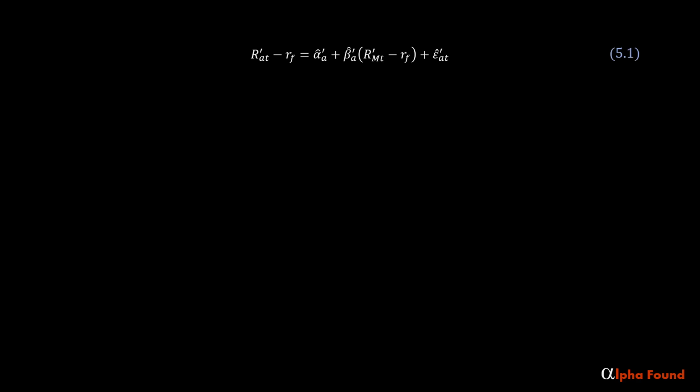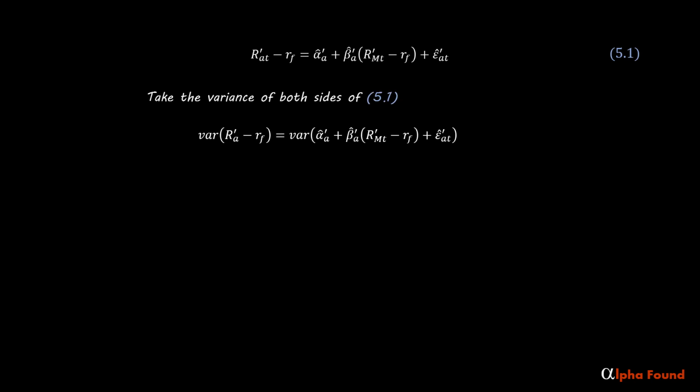In addition to expected returns, we can look at risk. To find the risk of a portfolio, find the variance of the ex post CAPM equation, including the intercept. So we need to take the variance of both sides of equation 5.1. Isolated constants drop out of variance calculations, and constant coefficients get pulled out and squared. The rightmost term is called idiosyncratic risk. Much more on that to come. This assumes that idiosyncratic risk is independent from systematic risk.